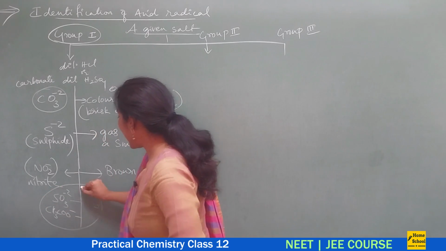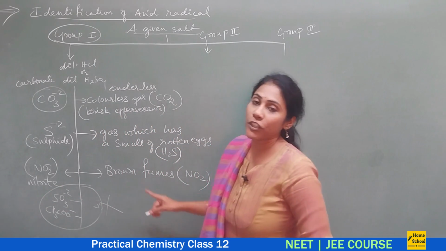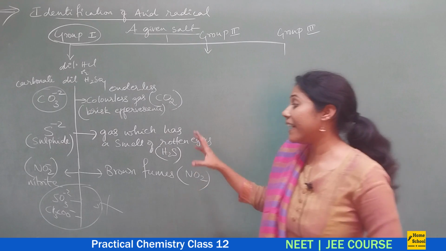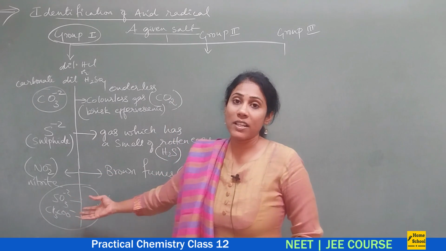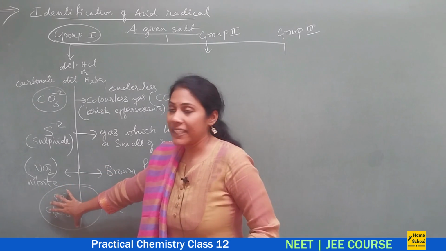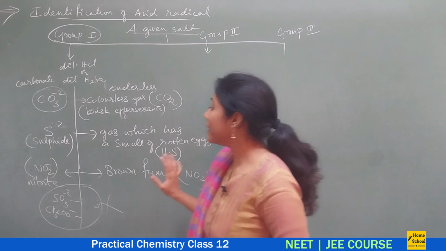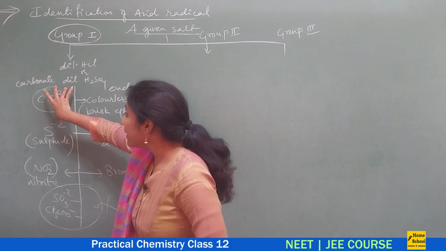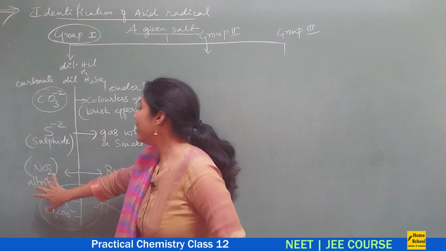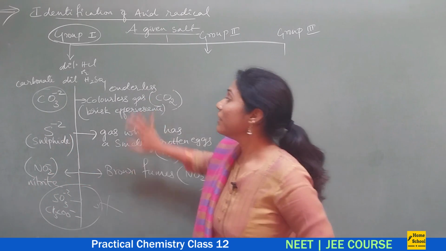But these 2 radicals are not there for your competitive examination. They have not been mentioned in your syllabus, so I am not going to tell anything about these radicals. It is enough that you remember carbonate radical, sulfide radical and nitrite radical under group 1.